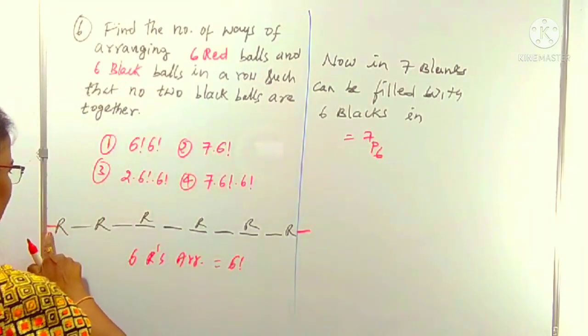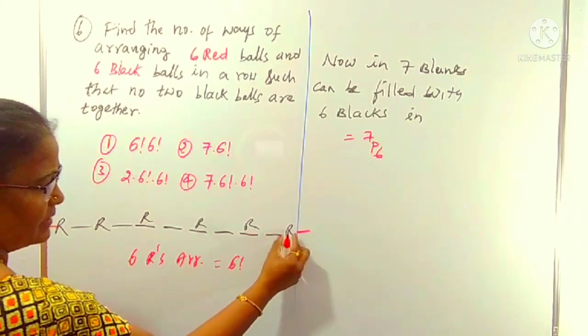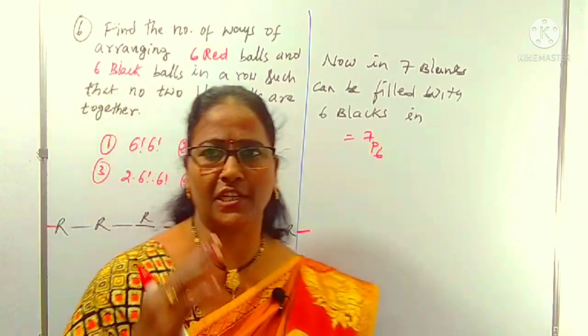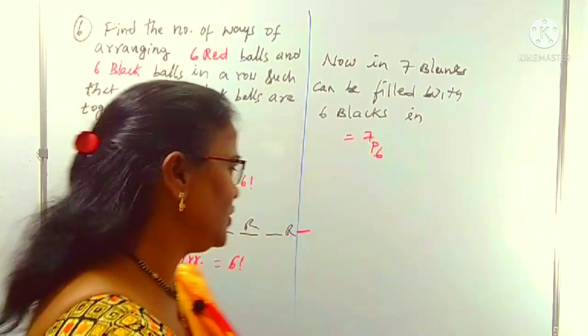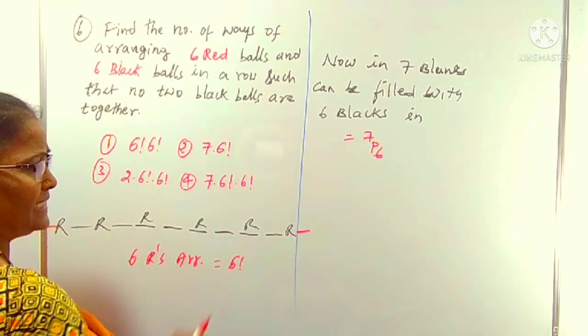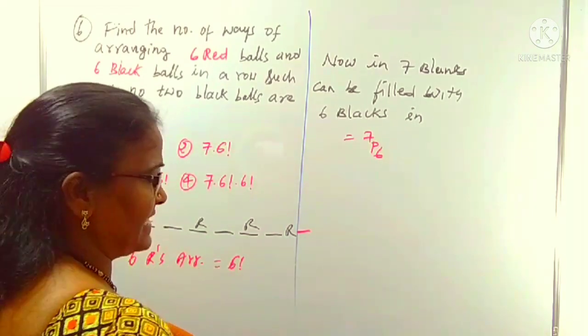Maybe we can arrange a black like this, 1, 2, 3, 4, 5, 6 places. Maybe we can leave two places. Red can be side by side also, but black not side by side. Including the starting place and ending place, there are 7 places left over. In these 7 places, we can arrange 6 blacks in 7P6 ways.